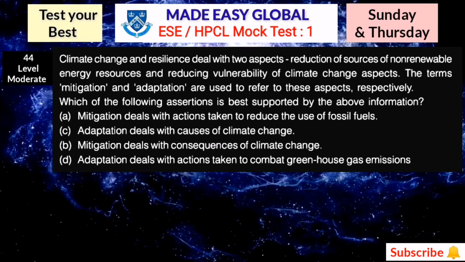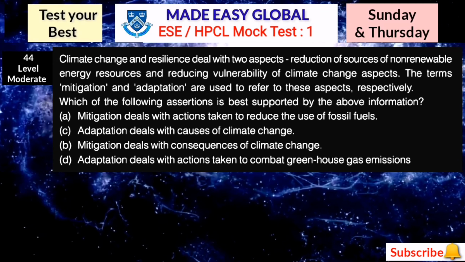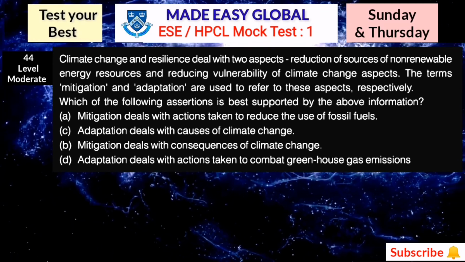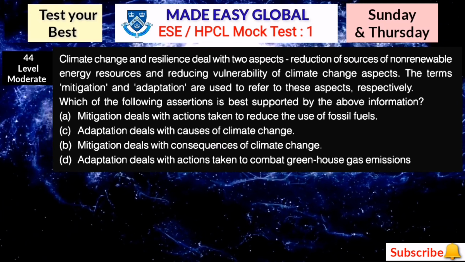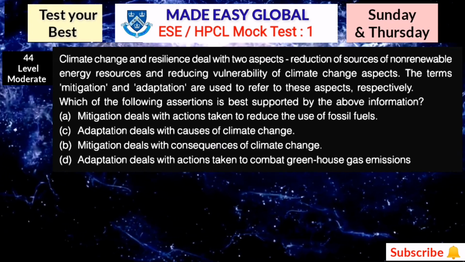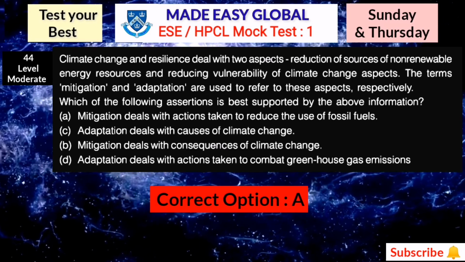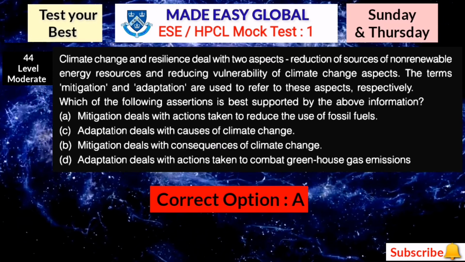So here four options are given. You can pause the video and note down your answers. Here the correct answer is option A. Mitigation deals with actions taken to reduce the use of fossil fuels.